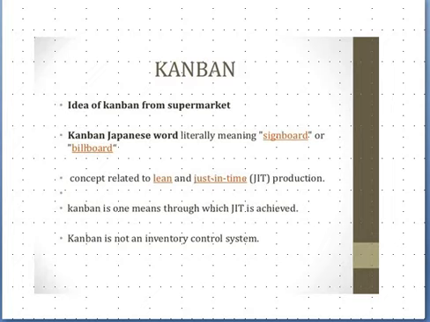It is a concept related to lean and just-in-time production. If you require production just in time, then Kanban is very useful. Kanban is one means through which just-in-time production is achieved. Kanban is not just an inventory control system, but it also monitors each and every process during operations.